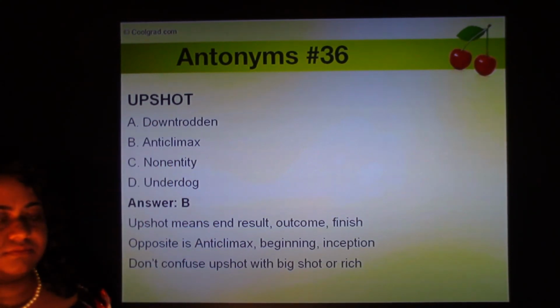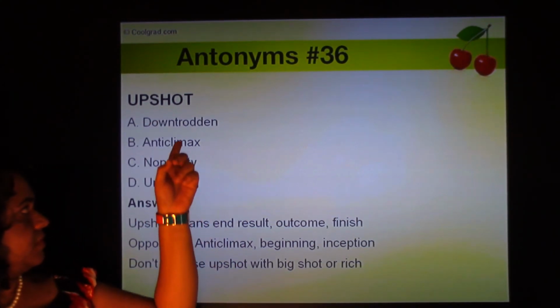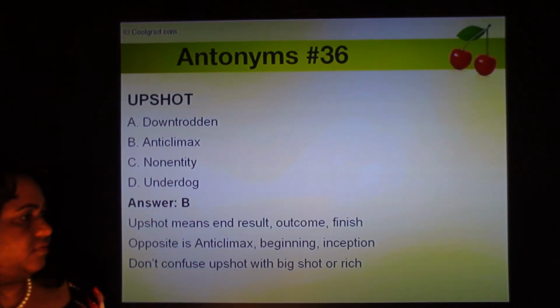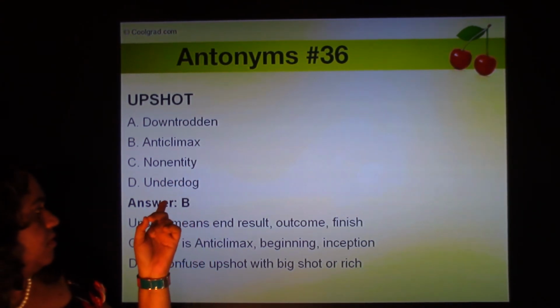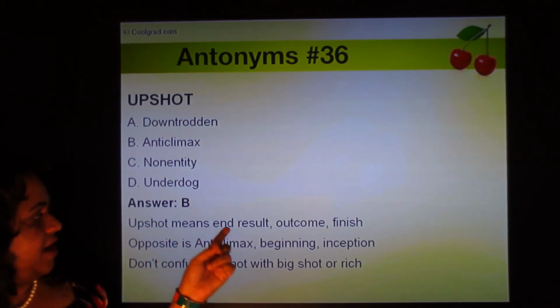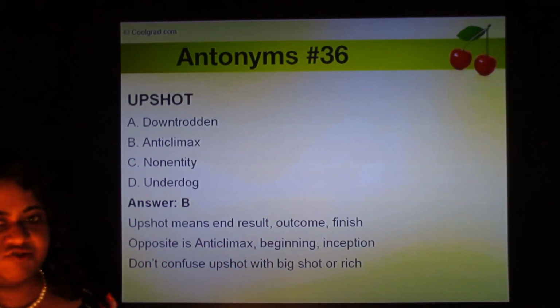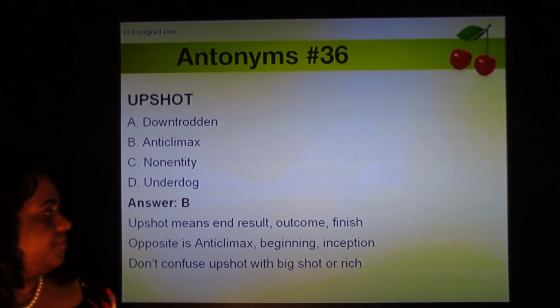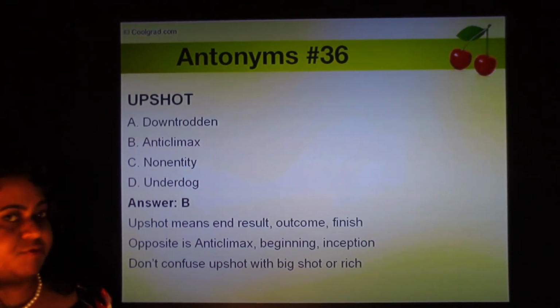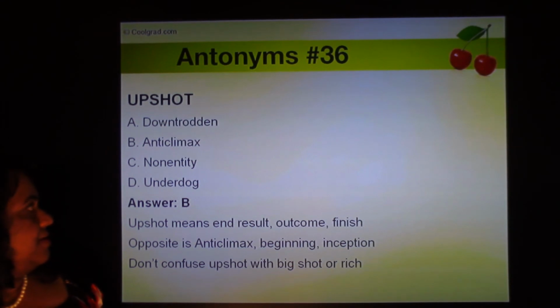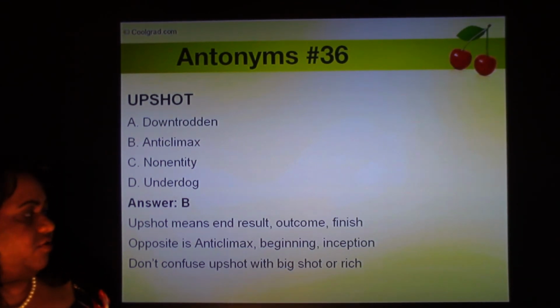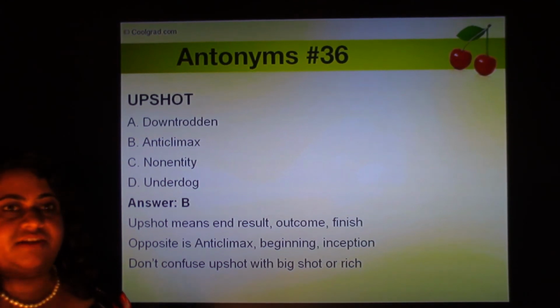Upshot. The four options are downtrodden, anticlimax, non-entity, and underdog. Upshot means end result, outcome, or a finish. If you've never heard of the word upshot before, it somehow sounds like a big shot, right? Oh, that guy's a big shot, he's rich, he's famous, he's influential.